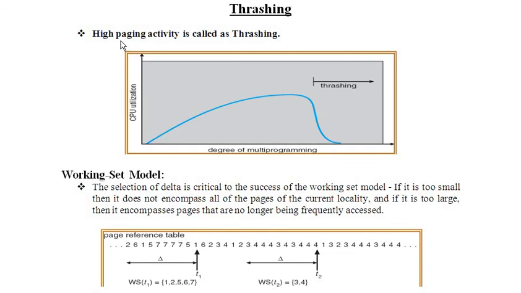High paging means my processor is spending much of its time in paging. That means swapping in, swapping out of the processes or frames from the secondary memory to the main memory. That has started happening here because I kept on adding processes, but my main memory is small and I can't have all frames in main memory. So the CPU is bound to ask for information which is not there, and due to that a lot of my time will be wasted.